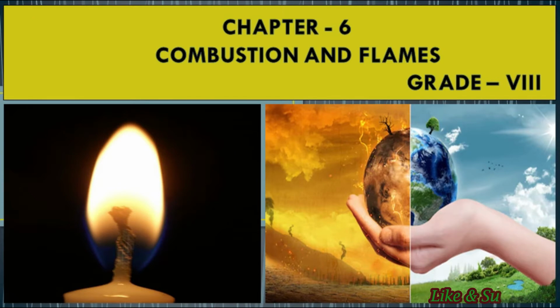We already completed the first part of this chapter, and students, if you remember, in the first part of this chapter we learned and discussed combustion and the necessary conditions for combustion to take place, and the different kinds of combustion. We also learned how to control fire and what the devices are that help to control fire, that is fire extinguishers, and lastly the different types of fire extinguisher.